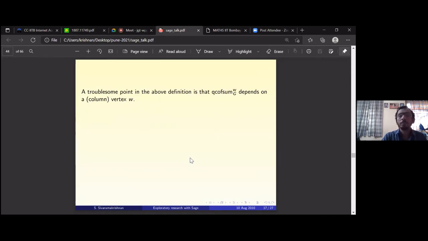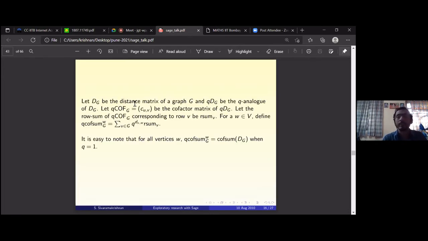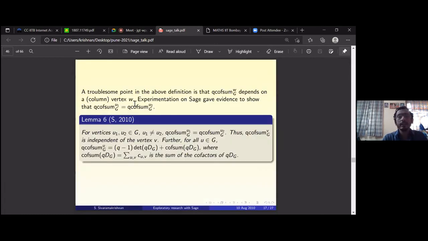The troublesome point was that this q cofactor sum of G depends on this vertex w. So I experimented with Sage, and it showed me, miraculously, that no matter what vertices u1 and u2 you take, the q cofactor sum with respect to u1 is equal to the q cofactor sum with respect to u2. That was a kind of surprise for me. I did not expect it actually. Eventually I proved it; there was a lemma. This is the first lemma: if you take vertices u1 and u2, if they're the same, there is nothing to prove. If they are distinct, u1 not equal to u2, then the q cofactor sum with respect to u1 is equal to the q cofactor sum with respect to u2.